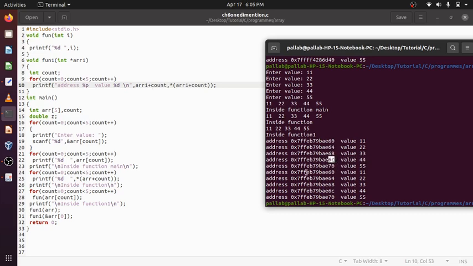Because this is hexadecimal notation: 0 1 2 3 4 5 6 7 8 9 A B C D E F. After 8, the next is 9, then A, then B, the fourth is C. So after 68 comes 6C.